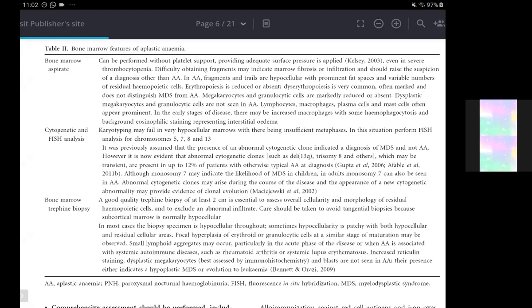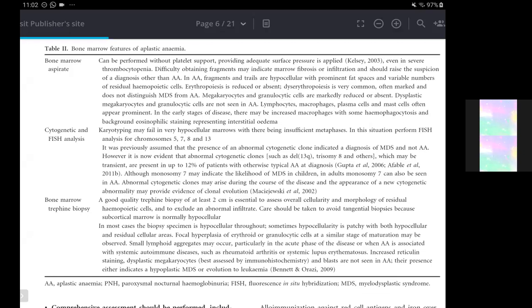And monosomy 7 may indicate the likelihood of MDS in children, and in adults, monosomy 7 can also be seen in aplastic anemia. So in children, this monosomy 7 would be diagnostic of MDS. And in adults also, this indicates aplastic anemia.